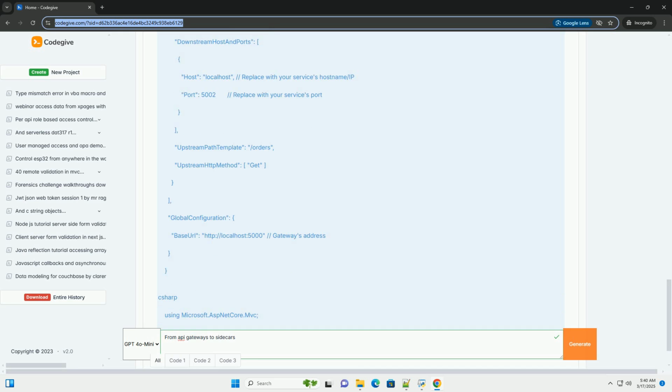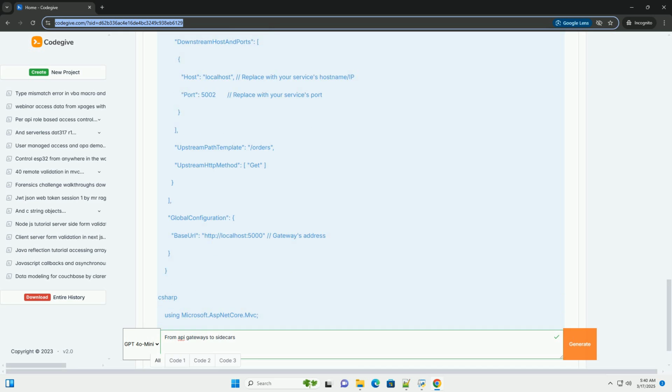6. Combining API gateways and service meshes. In many real-world scenarios, you might use both an API gateway and a service mesh. The API gateway can handle the external traffic, north-south, while the service mesh handles the internal traffic, east-west. This gives you the best of both worlds.